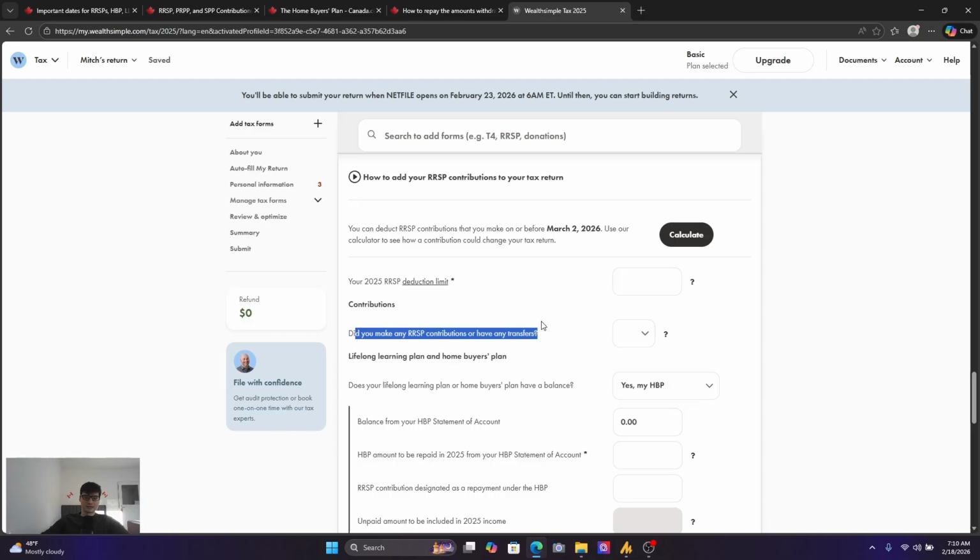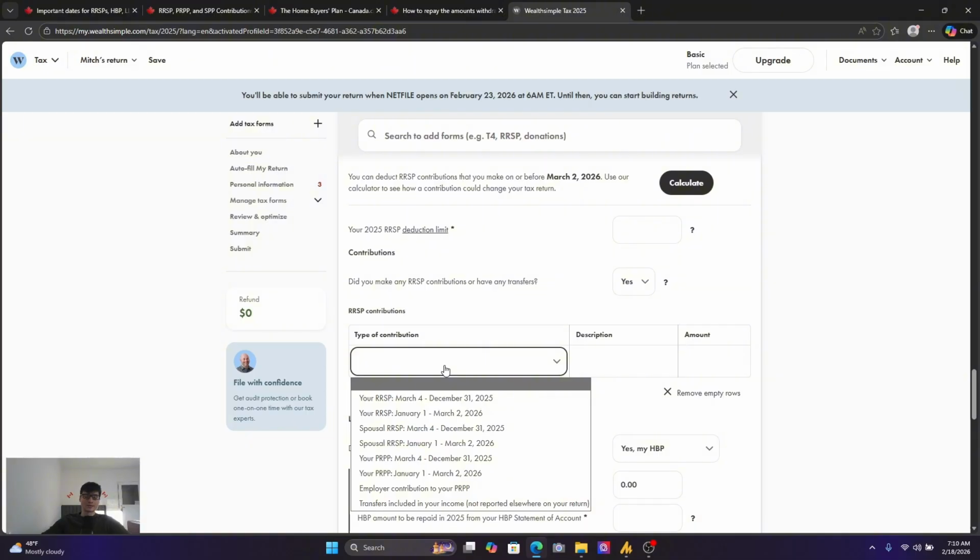It asks you, did you make any RRSP contributions? You say yes. You type in what type of RRSP contribution. So it'll either be from March 4th to December 31st of 2025, or it'll be from January 1st to March 2nd of 2026, which is, of course, that deadline that we're looking at. That's for your RRSP, if you're single. If you're married and you have a spousal RRSP, you can also put it under a spousal RRSP and claim that deduction. It just depends on which type of RRSP.